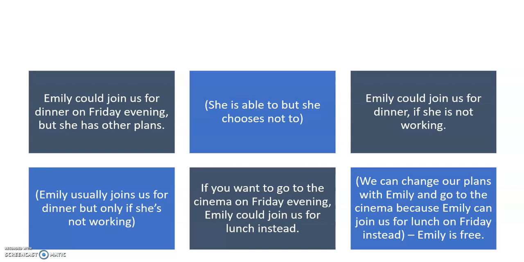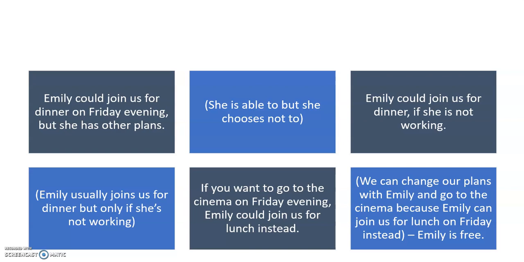So we usually use these words in different situations. So I've put them in different sentences so that you can understand it a little bit better. So the dark blue text box is the example, and then the light blue is a little bit more of an explanation. Okay, so Emily could join us for dinner on Friday evening, but she has other plans. So, the explanation, she is able to, but she chooses not to. Okay, she chooses to go out with somebody else, for example.